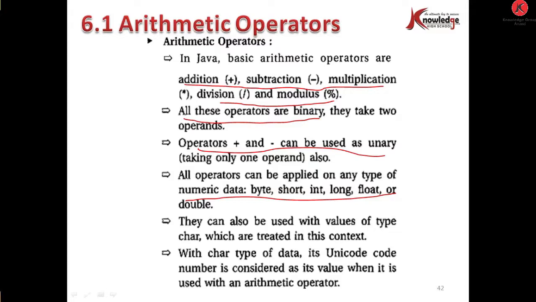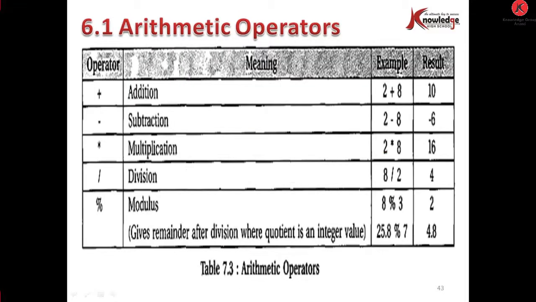With character type data, its Unicode code number is considered as its value when it is used with an arithmetic operator. You can see here, for addition you can use plus, for subtraction minus, for multiplication asterisk sign, for division slash, and for modulus percentage sign.